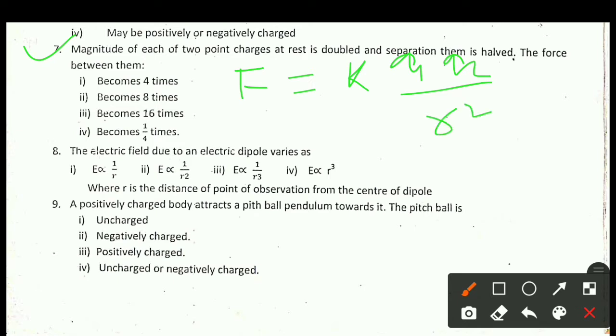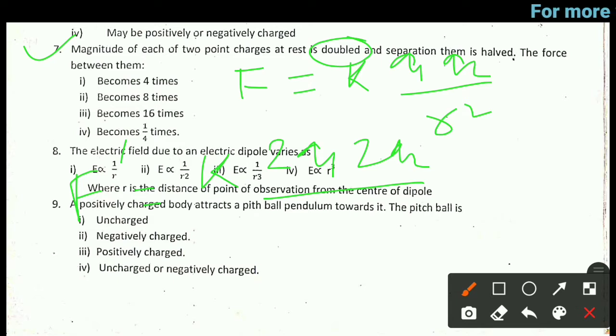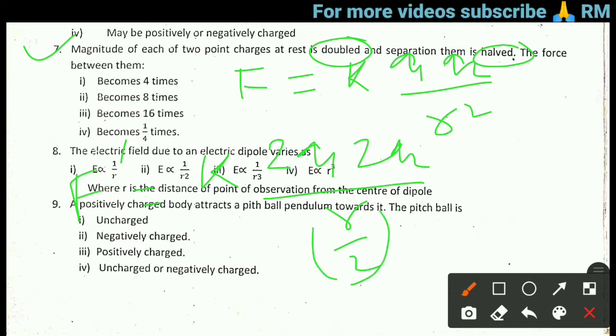Now new force F dash is equal to K, magnitude of each of two point charges at rest is doubled. That means 2Q1, 2Q2, divided by separation between them, that means R, is halved. That means R dash is R by 2 its whole square.